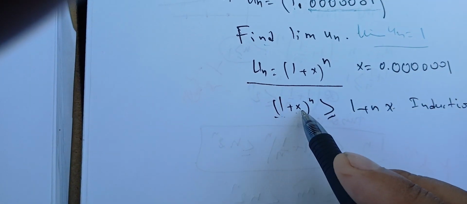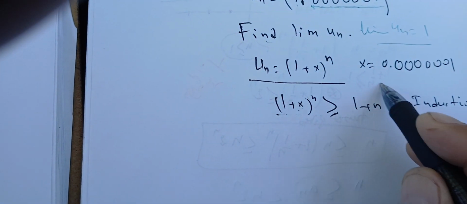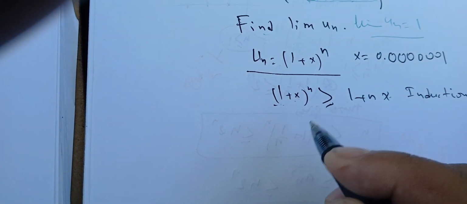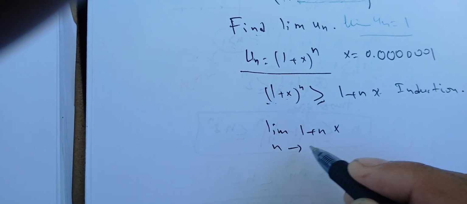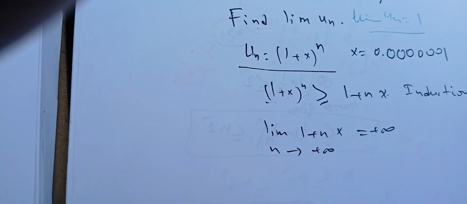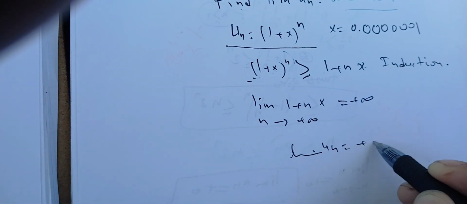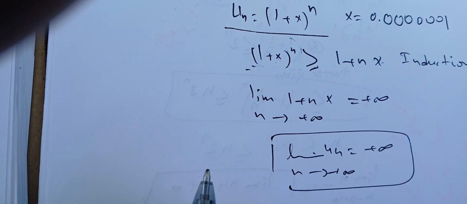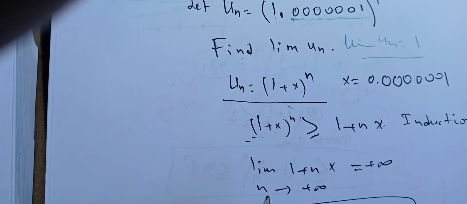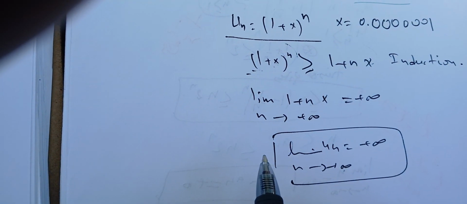Now the limit of this one is bounded below by this one, but this one goes to infinity. So the limit of 1 + nx as n goes to infinity is infinity. Therefore the limit of u_n is infinity as n goes to infinity. So this is a quick but very challenging question, and we learn a lot from it.